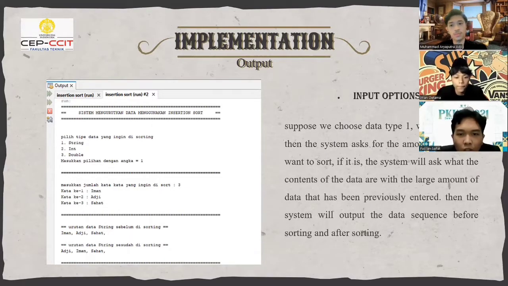Suppose we choose data type 1, which is string. Then the system asks for the amount of data we want to sort. Next, the system will ask what the contents of the data are, with the amount of data that has been previously entered. Then the system will output the data sequence before sorting and after sorting.